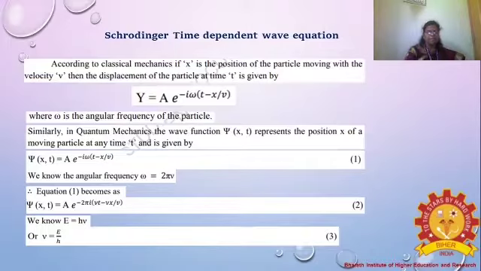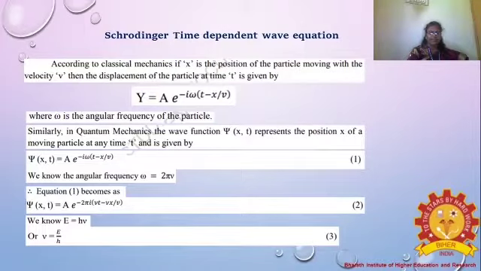Similarly, in quantum mechanics, the wave function psi, we know that already. The wave function is denoted by the symbol psi. So in quantum mechanics, the wave function psi(x,t) represents the position of the particle, meaning the electron's position, of a moving particle at any time t.